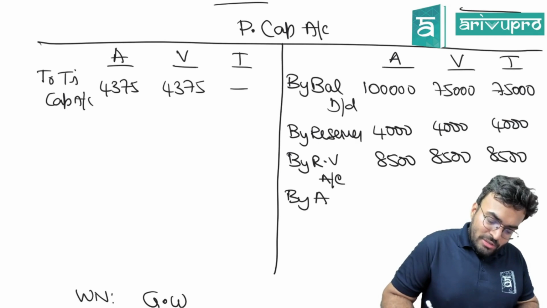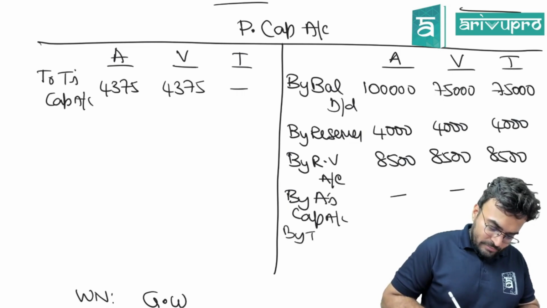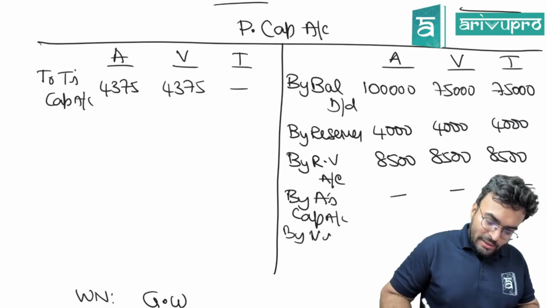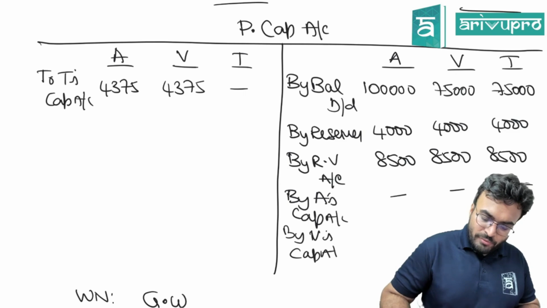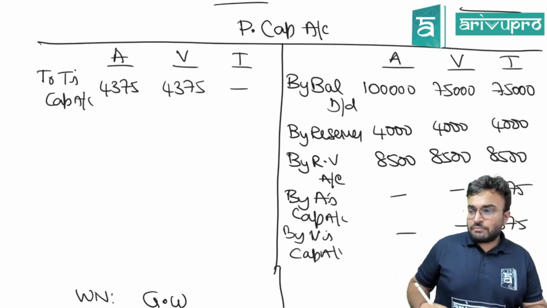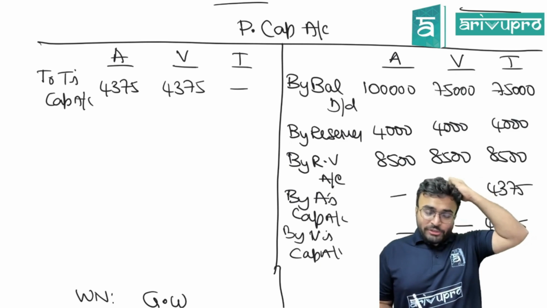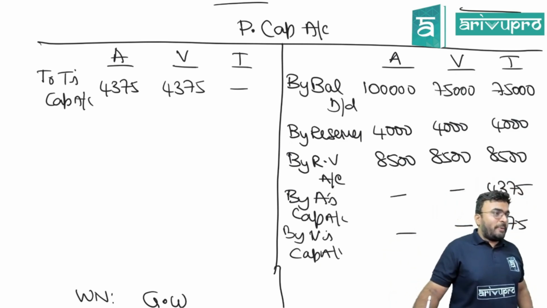By Arun's capital account 4,375, by Varun's capital account 4,375. Is this clear till here? Yes. So 4,375, 4,375. Two things we have put.